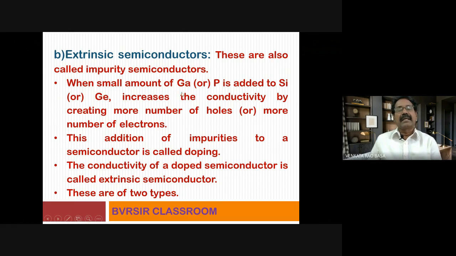Okay, now this addition of impurities, which impurities? Third group element like gallium or fifth group element like phosphorus to a semiconductor is called doping. D-O-P-I-N-G. Don't forget this term, doping. So doping means adding impurity.